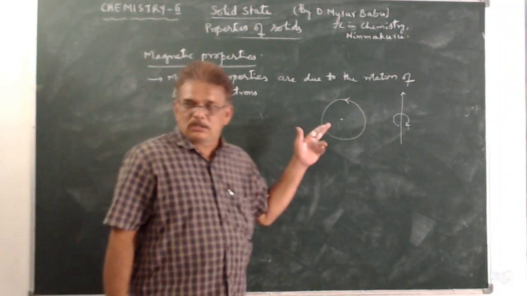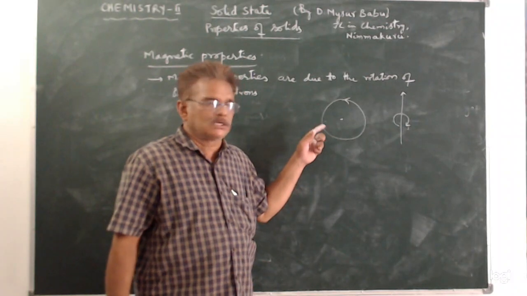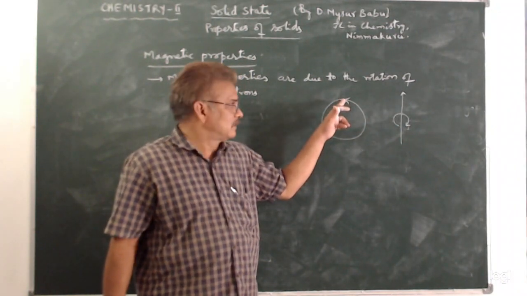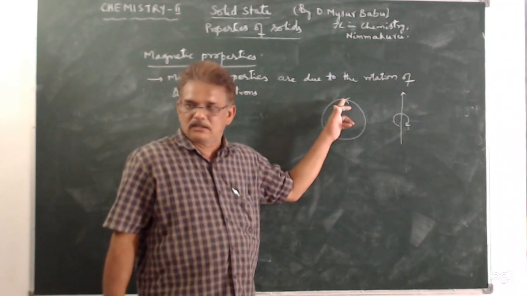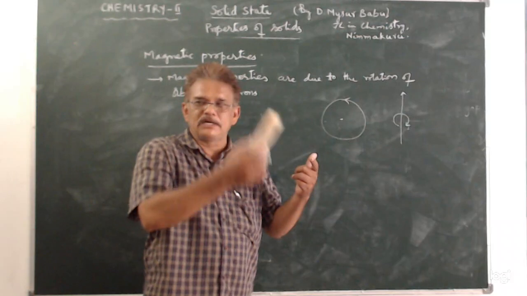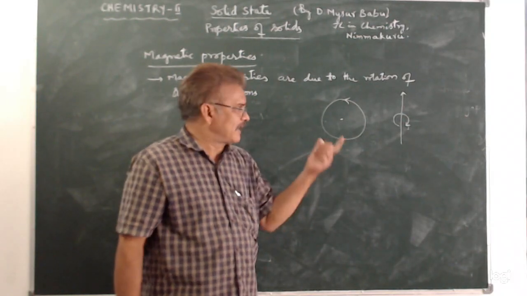So how? The flow of current is nothing but the flow of electrons. So this can be treated as an electron carrying conductor. When current flows through a conductor, a magnetic field is produced.